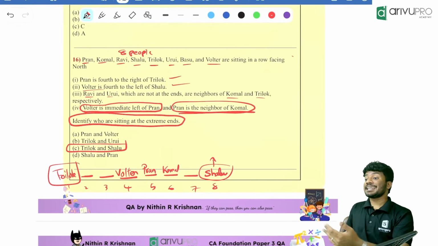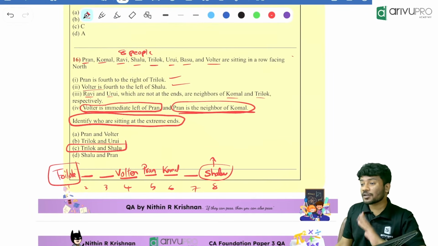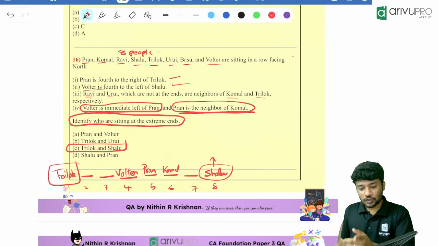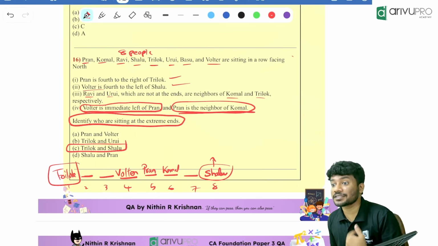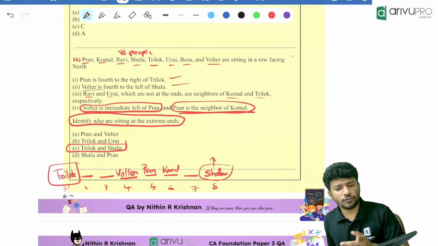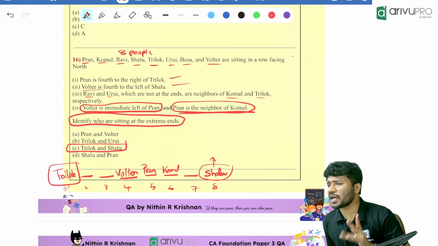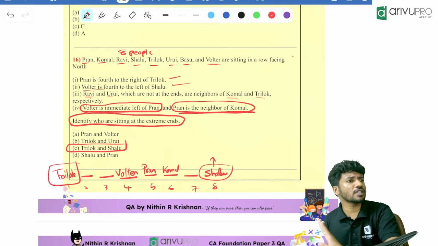So that's what I am telling you. Always read the last line in between the questions or the starting of the question. So we don't need to put the rest of the people. We are saving our time. Are you getting the point? Understood the question? If you ask me, whatever we have done till now is the same kind of question.